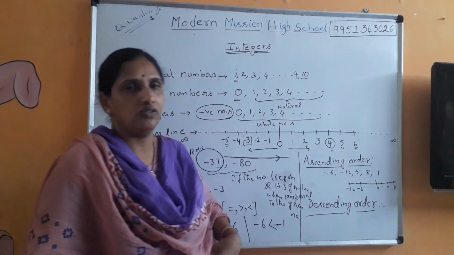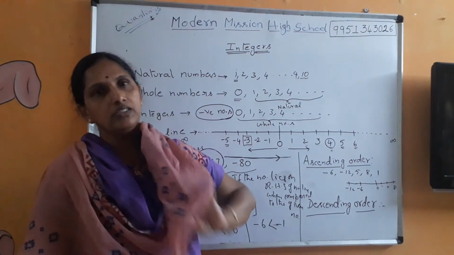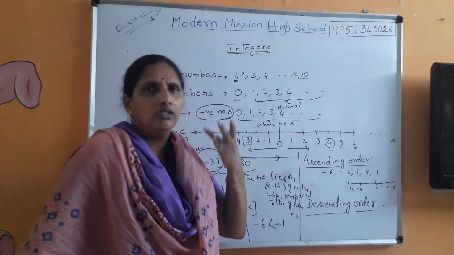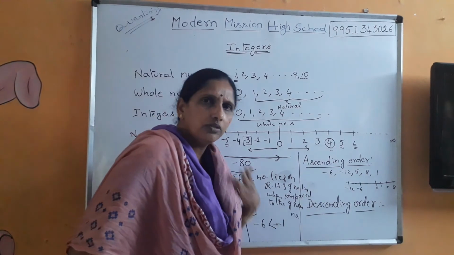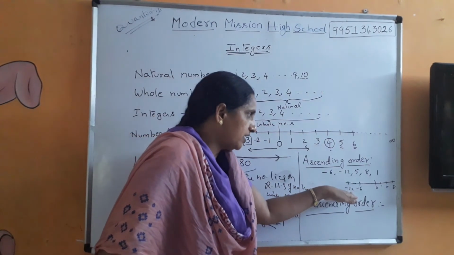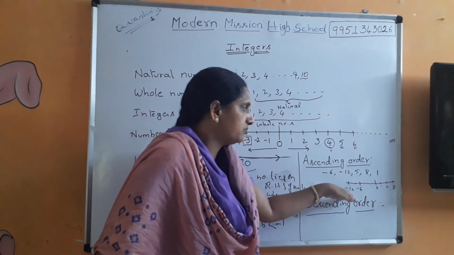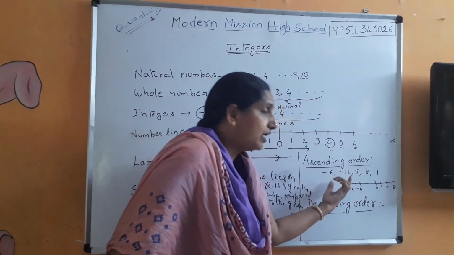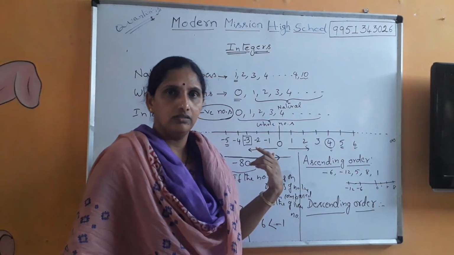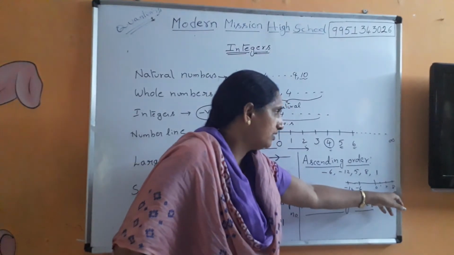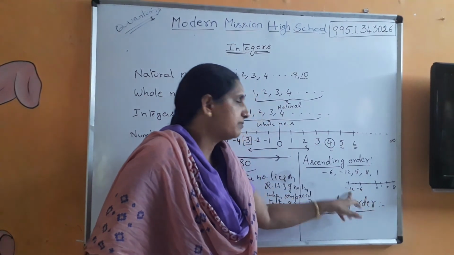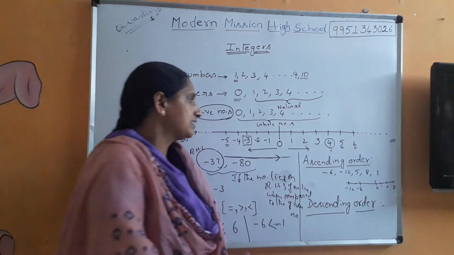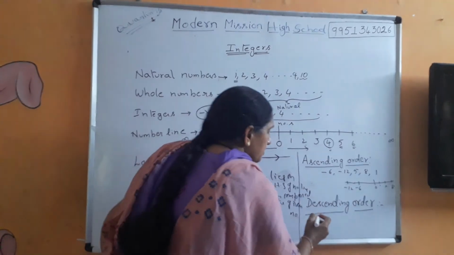Now coming to descending order. Descending order means you have to come from this side. Isn't it? From the higher values to the lower values. From the larger values to the smaller values. Whereas in this case, you have seen that minus 12 is the smallest and 8 is the largest. For the same set of numbers, if you have to write a descending order, very clear, you will start from here. 8, 5, 1, minus 6, minus 12. So simple and so clear. Right? And now descending order. Let me take some other numbers.